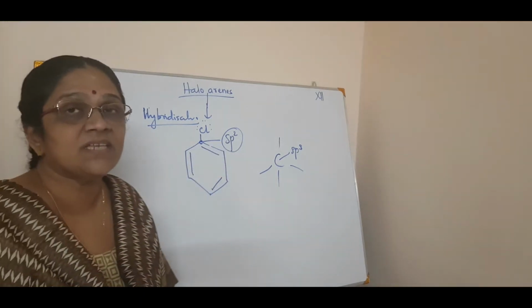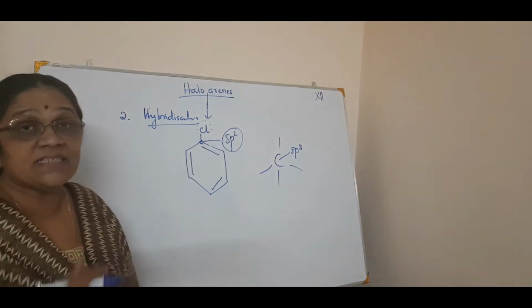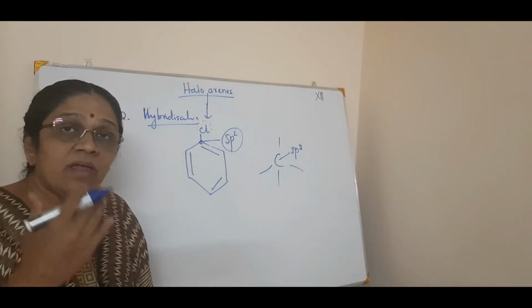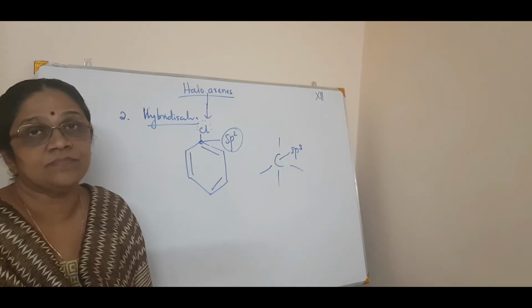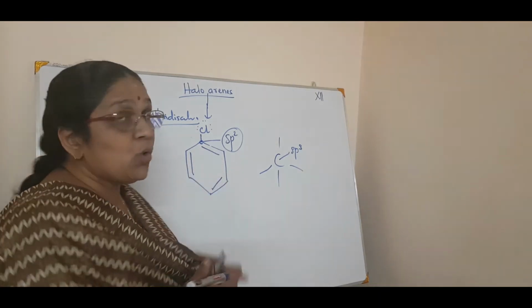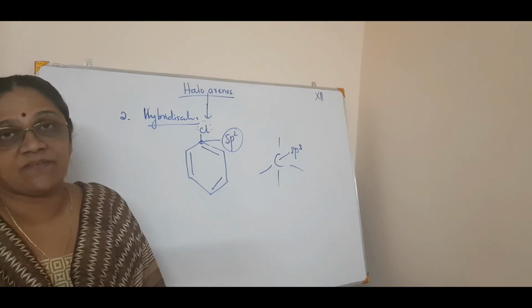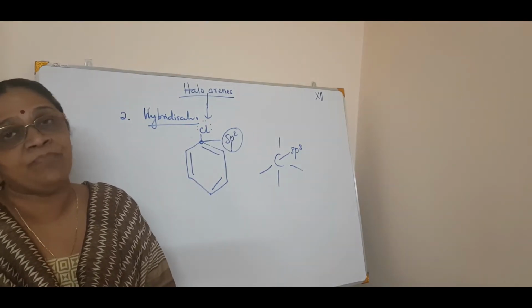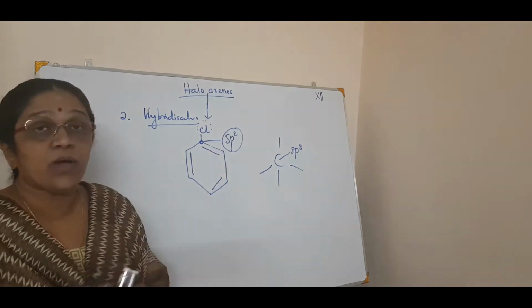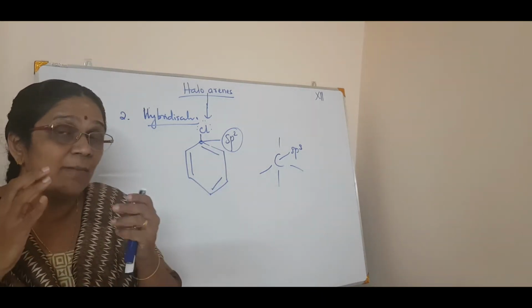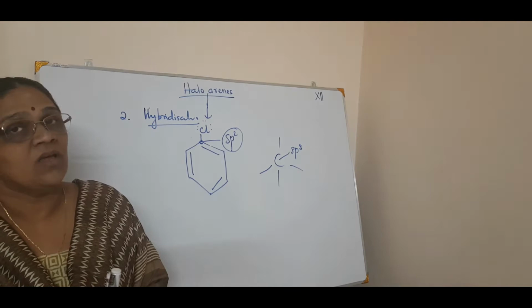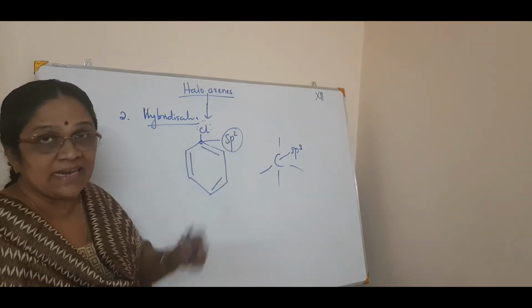Now our question is, how do you relate this hybridization with the lesser reactivity of an aryl halide? See, you have studied sp2 hybridization, sp, sp3, sp3d2, dsp2, etc. In the case of hybridization, what is the amount of s character there? S character and p character.